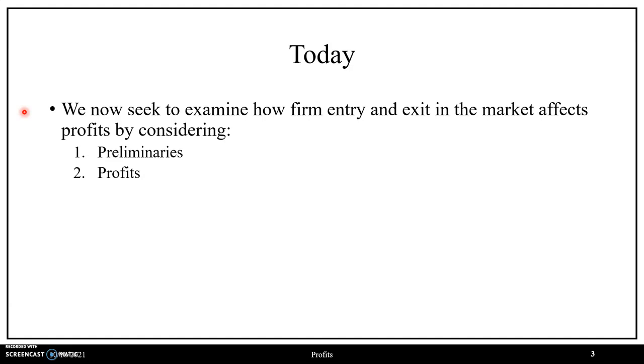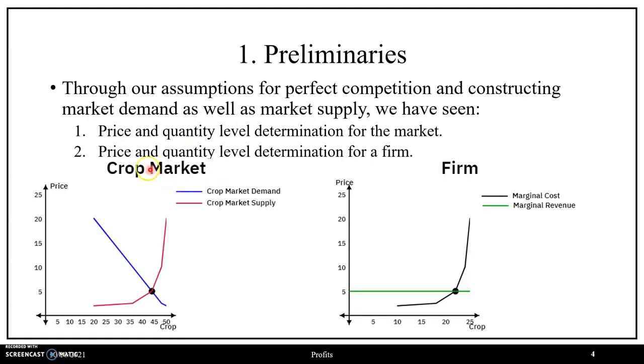In regards to today, we now seek to examine how firm entry and firm exit in the perfectly competitive market will affect profits by considering some preliminaries in order to allow us to discuss profits. So to begin with our preliminaries, through our assumptions for perfect competition, as well as for constructing market demand and market supply, we have seen price and quantity level determination for the market, in which we have our crop market below, price on the vertical axis, crop quantity on the horizontal axis.